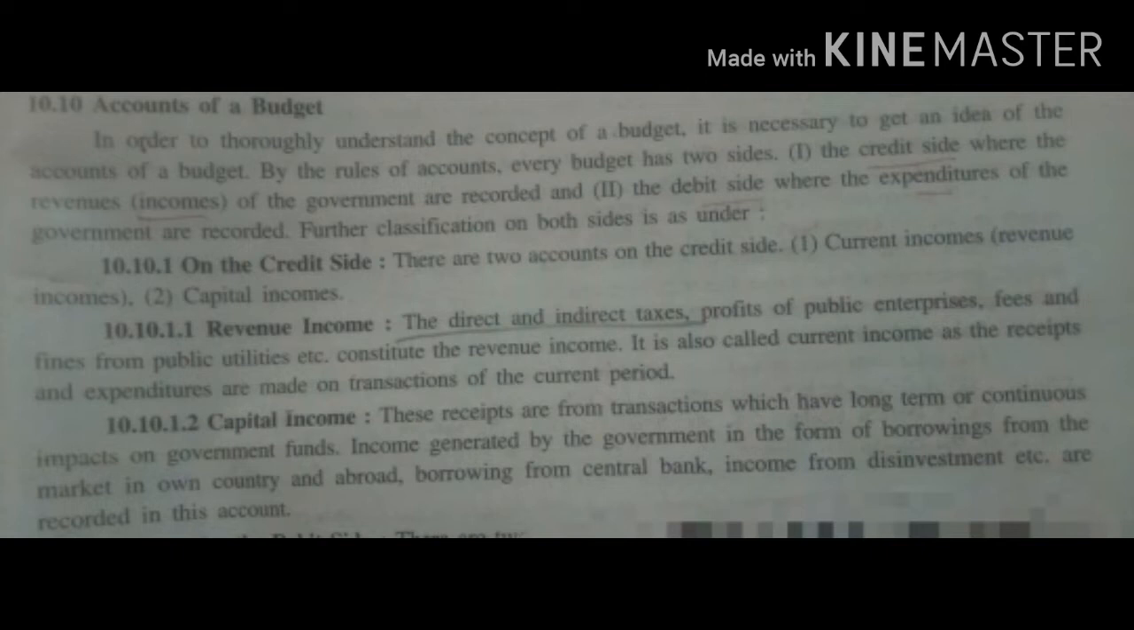Next is our capital income. Now, in this account, loans borrowed from the country or foreign countries by the government or by the state government, loan taken from central bank, sale of treasury bills, and income from disinvestment, small savings, and recovery of loans from states or foreign countries, etc., are recorded. That means in the capital income, the receipts are from transactions which have a long-term or continuous impact on government funds.